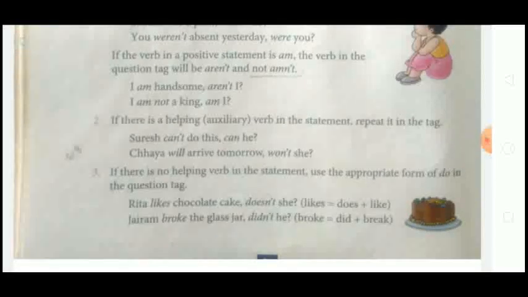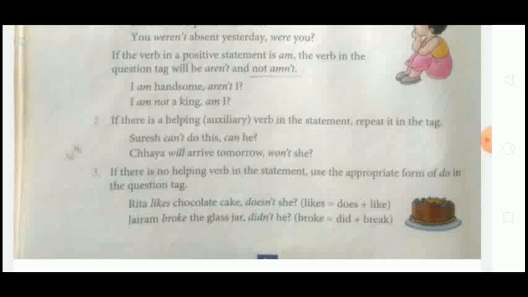Second rule: if there is a helping verb in the statement, repeat it in the tag. Whatever the helping verb is in the statement, repeat it the same in the tag also. For example, Suresh can't do it, can he? Here can is a helping verb. Chaya will arrive tomorrow, won't she? So if there is any helping verb in the statement, use that same helping verb in the tag also.